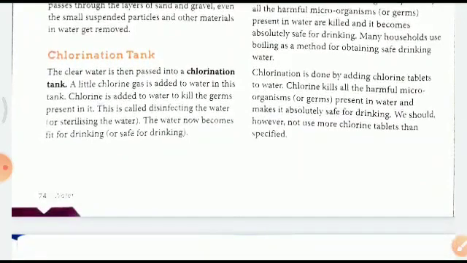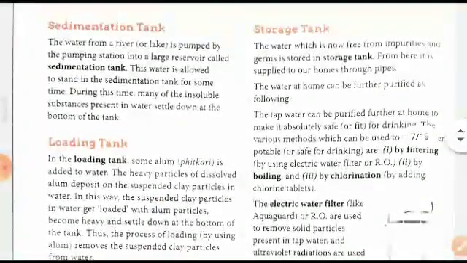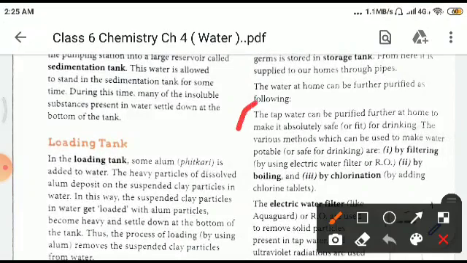Next is the chlorination tank. Here chlorine is added to kill the germs and sterilize the water. Next we come to the storage tank. Now this purified water, free of all the impurities, is stored in a storage tank. And from here it is supplied to various houses. And at the houses it can be further purified by simple techniques.